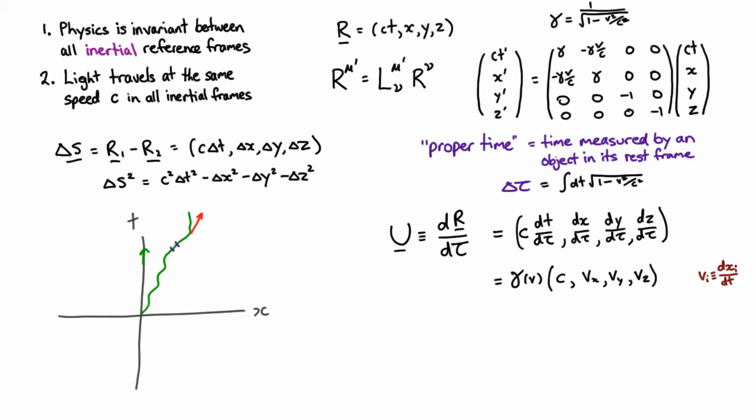Okay, what about acceleration? Acceleration is a fairly simple step from there. We need it to be a 4-vector. We need it to transform like a 4-vector does as we change between reference frames. And so we can take our velocity, which is definitely a 4-vector, and we have to take the derivative of it with respect to something that's a scalar. And so again, we just take the proper time,